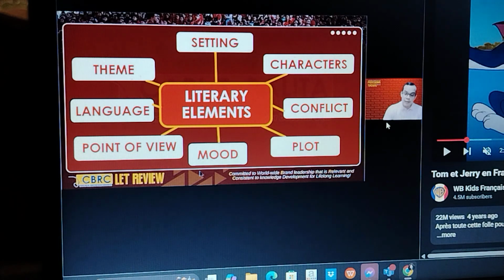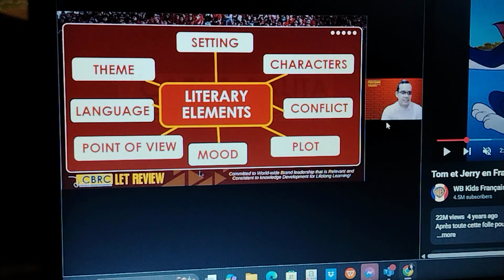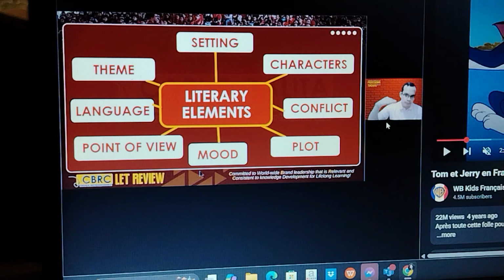And then let's move on to plot. Plot is the arrangement of events in a story. How does the story begin? How does it end? There are different types of plot. Number 1 is the linear plot. So you can expect the story unfolds predictably.